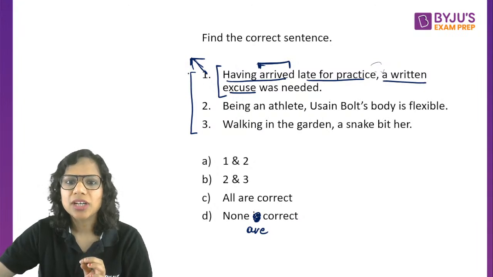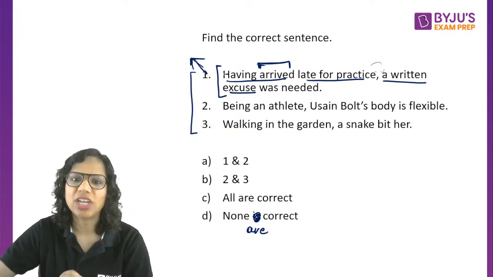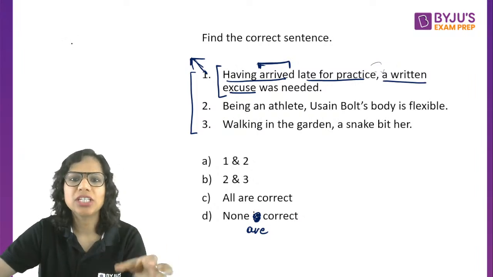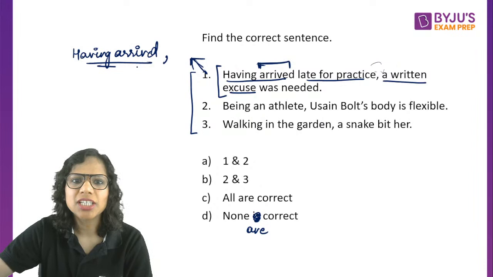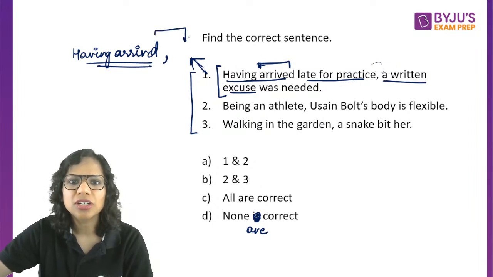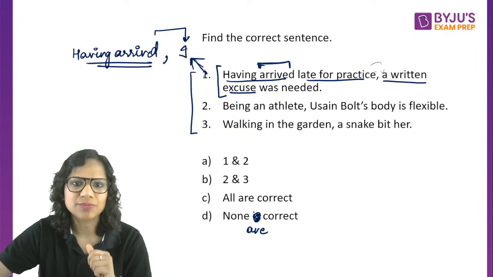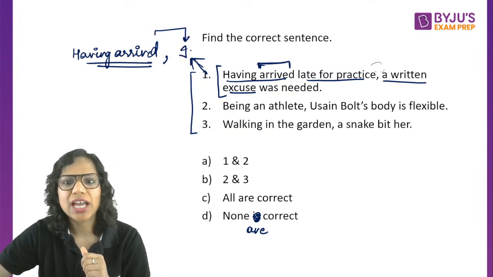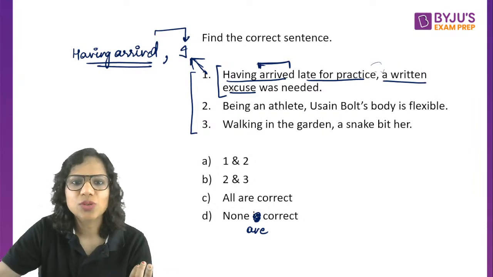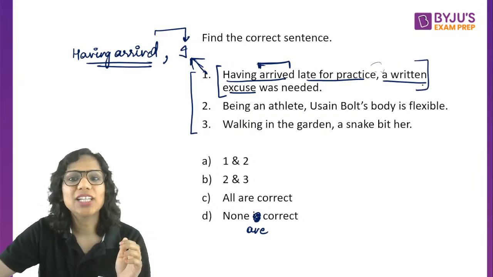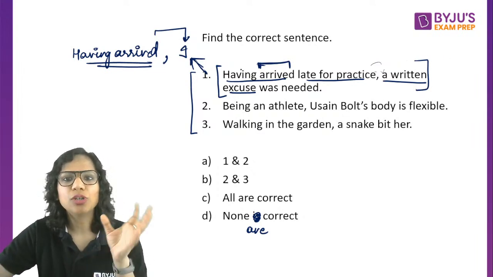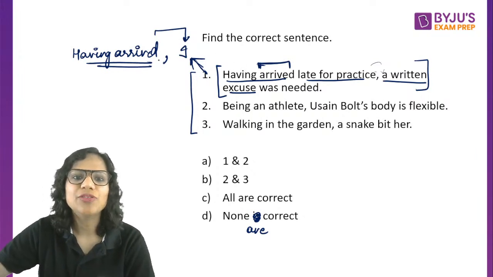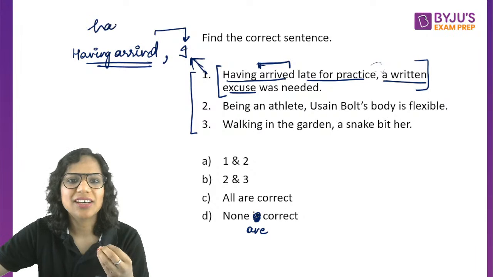So this here is missing the correct subject. The correct subject here is I, he, she, or the name of that person. Having arrived indicates that someone has arrived. And if you are using it before the main clause, you should put the name or the pronoun for that person. So now it makes sense. Having arrived, I. Otherwise, it seems like a written excuse has arrived late. We call this a dangling modifier in English. Another error here that you can look at in this sentence from another angle. See, having arrived. That means somebody has arrived.